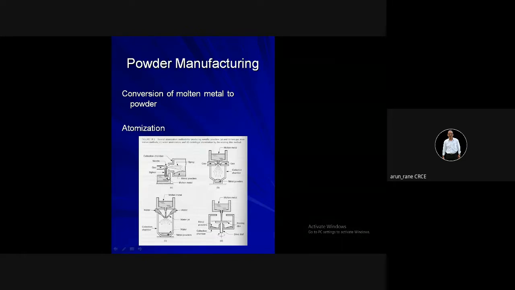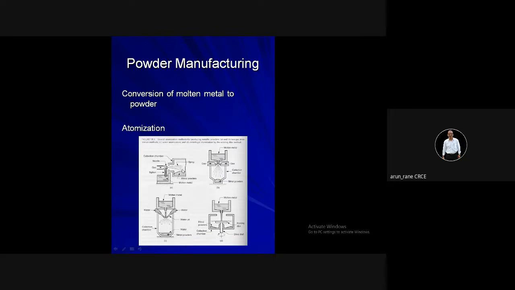Like here, this is horizontal type, then see here also it is given A and B. So here it is two gas atomization. Here atomization is done with the help of a gas or hot air. So this is your horizontal atomization process, this is your vertical atomization process, and here you get metal powder at the bottom. This is under the pressure of gas, under the pressure of air.